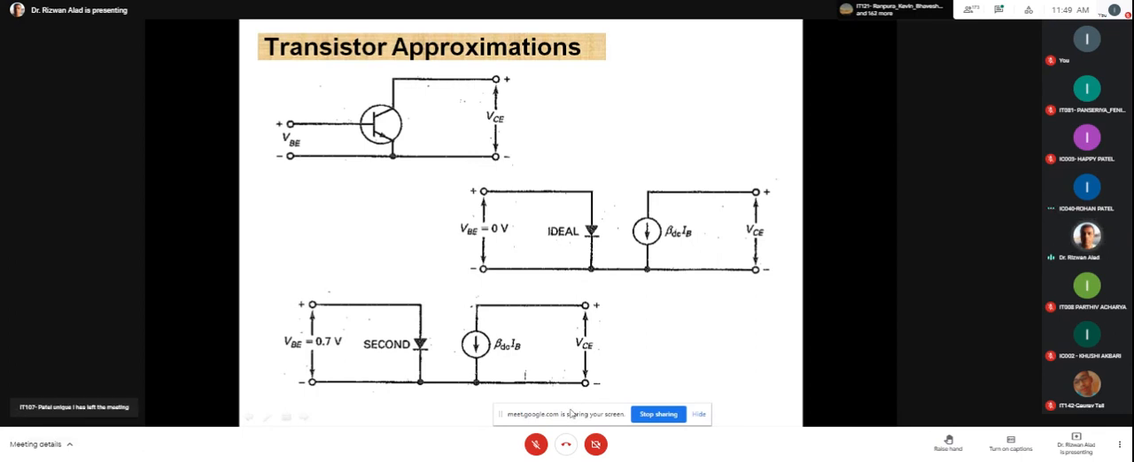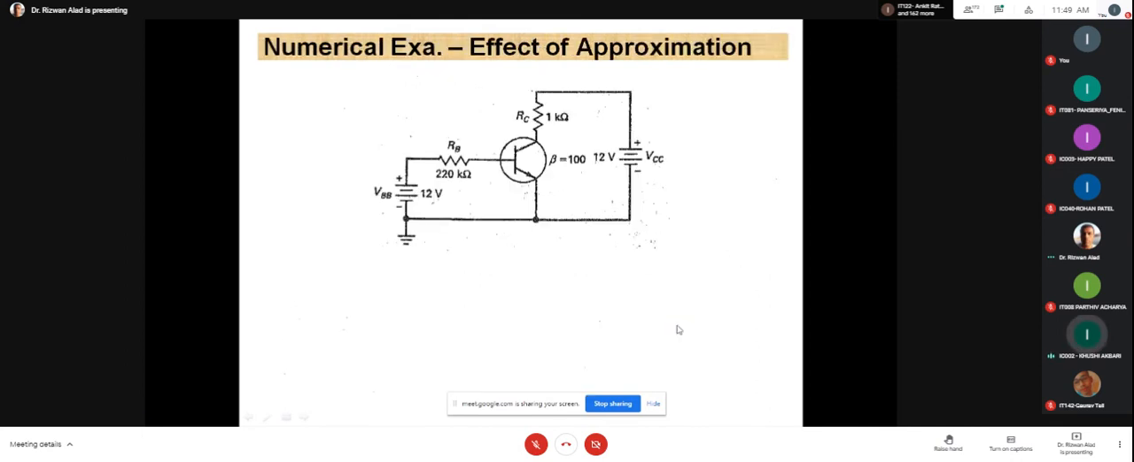Tell me yes or no. Rohan, is it clear? Yes, sir. Kushi? Yes, sir. Okay, now please write down the next circuit. It is a very interesting circuit, and based on it you can understand the concept of the first and second approximation. Is this circuit visible?